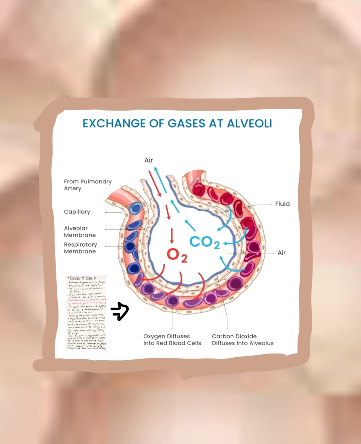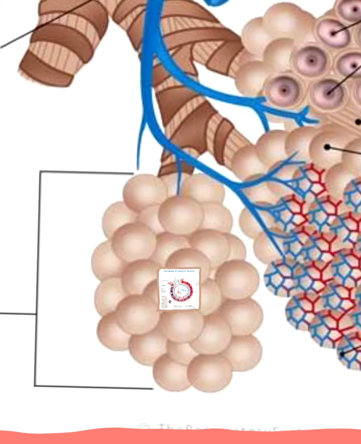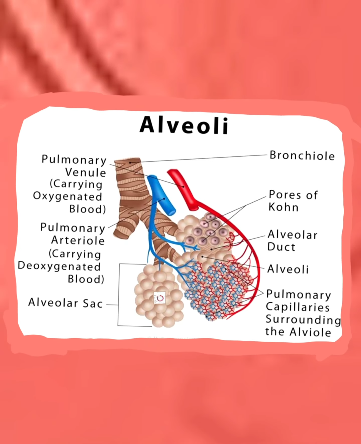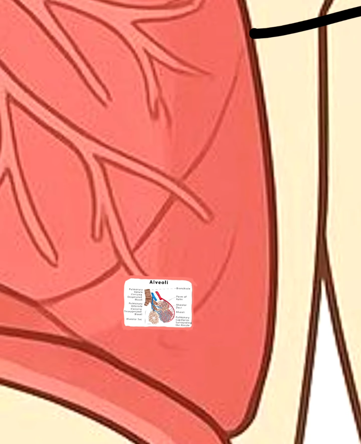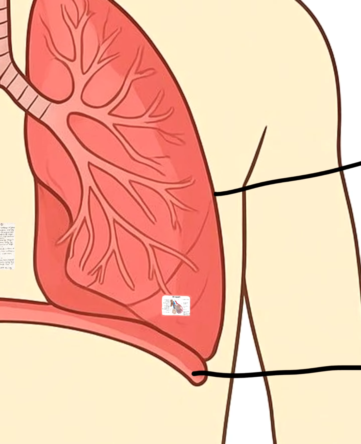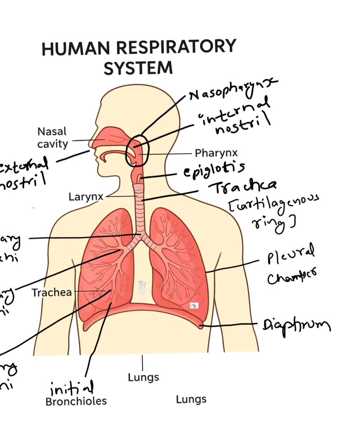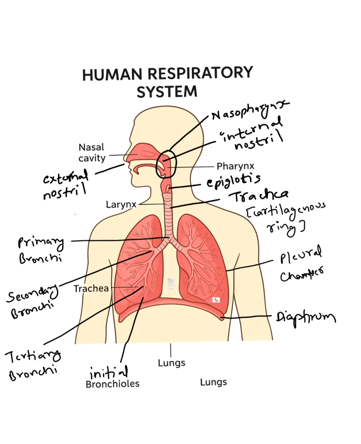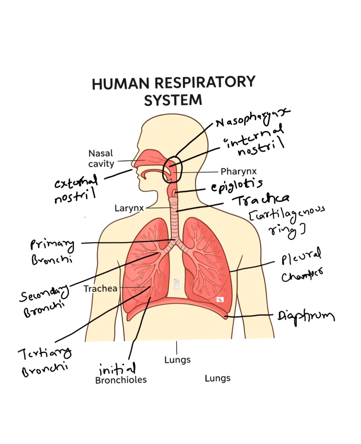So this was all about the human respiratory system, where we saw the detailed structure of the human respiratory system, the detailed structure of alveoli, the process of breathing and exchange of gases between the lungs and the atmosphere, and the exchange of gases at the alveoli level between the alveoli and the blood capillaries.